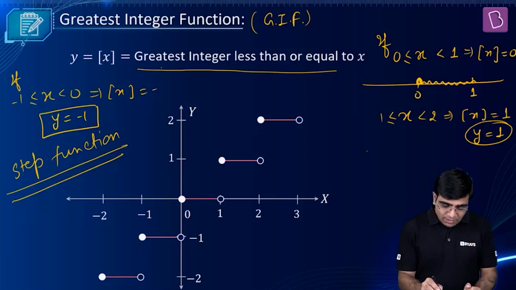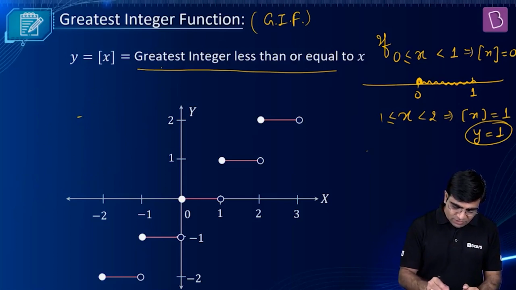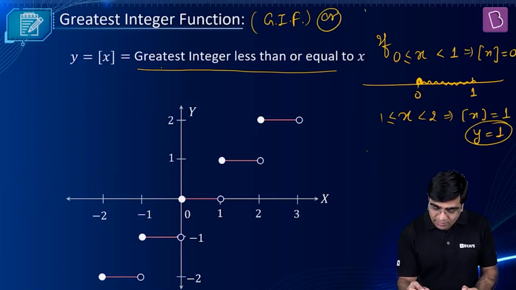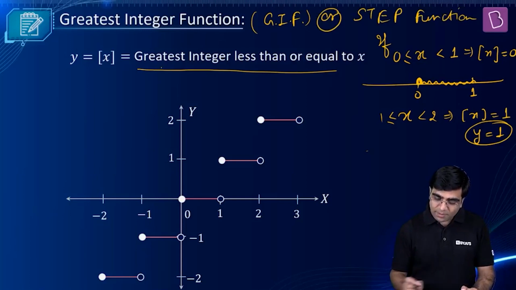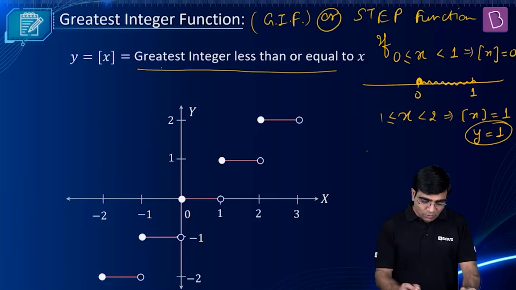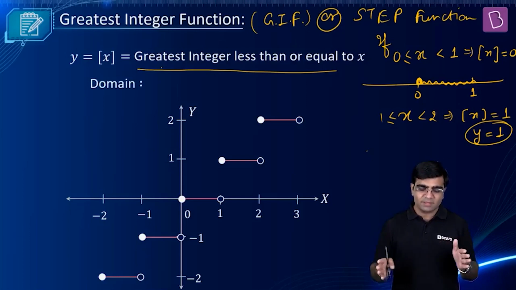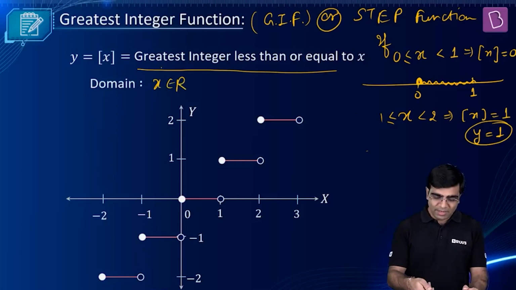Okay, now, when I want to talk about the domain of it. As I said, this is nothing but the step function. We call it the greatest integer function, or GIF in short, or as I said, we call it a step function. So this is also a name that we give it. Step function. Okay, perfect. Now, when I talk about the domain, what is the domain? Can you see how many values I am taking on the x-axis? All real numbers. What's the domain? All real numbers. We choose all real numbers, right?